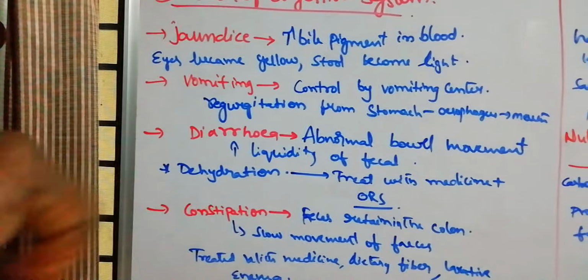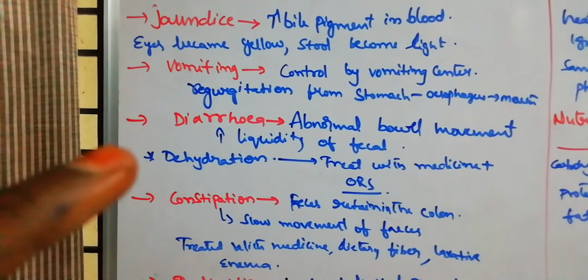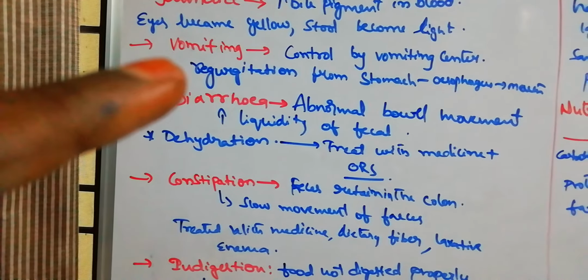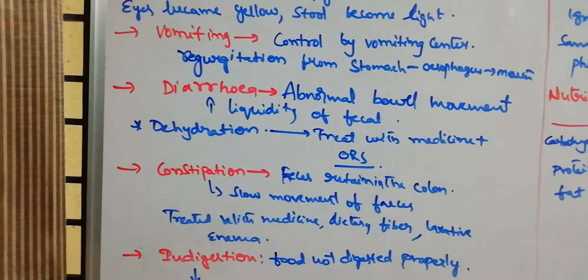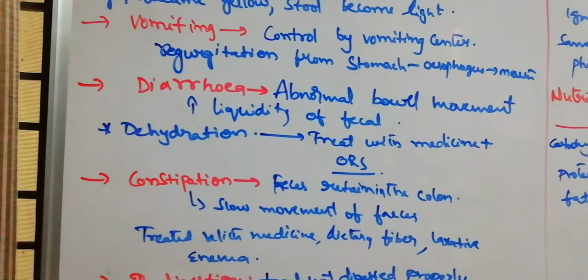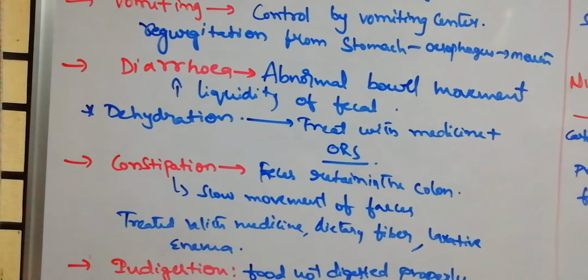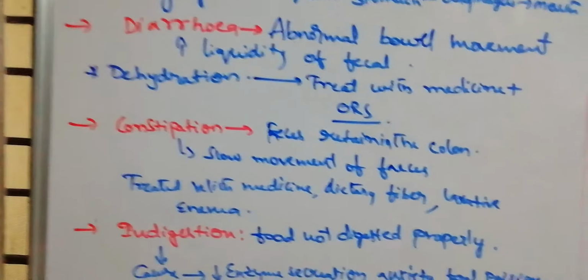So the first one is jaundice, which is due to the elevation of bile pigments. Second, vomiting. Vomiting is a reflex action, coming backward of the food, and controlled by the vomiting center present in the medulla. Diarrhea, abnormal bowel movement with liquid, it will be excreted out. Dehydration is the main symptom.